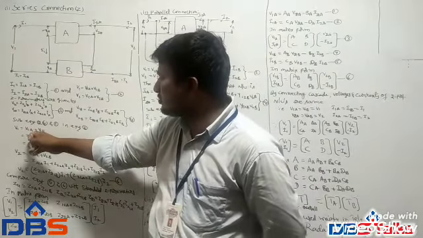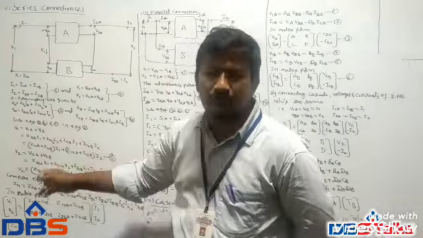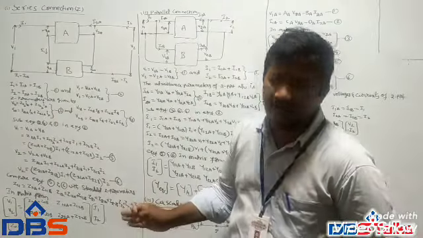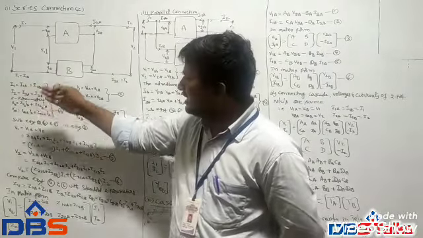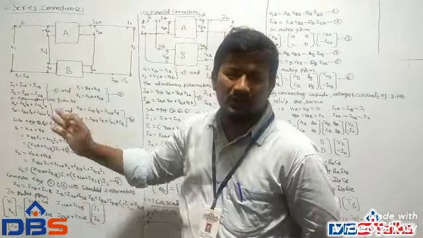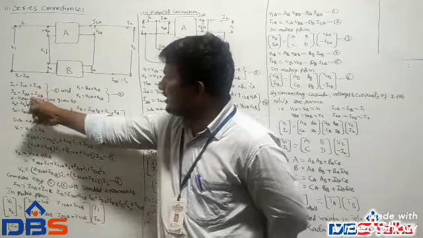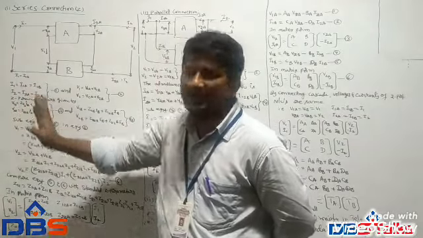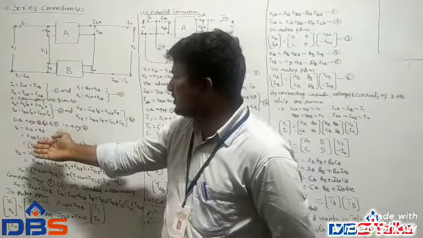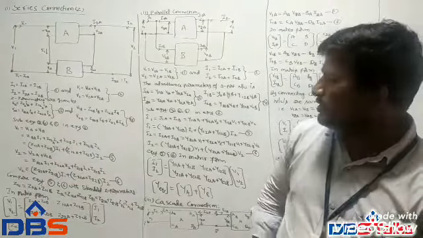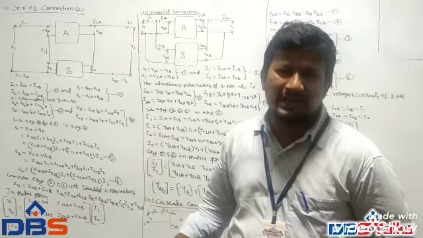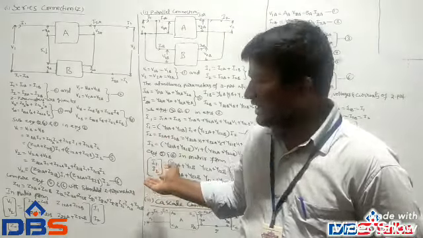So V1 is equal to V1A plus V1B, that is equal to Z11A I1. In place of I1A, we put I1, and in place of I1B, we put I1. I2A and I2B are also I2. That's why V1 is equal to Z11A I1 plus Z12A I2 plus Z11B I1 plus Z12B I2.